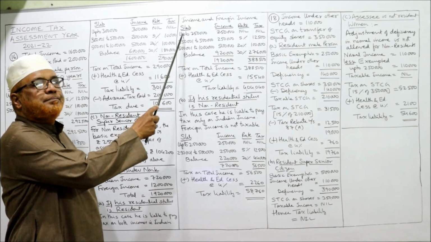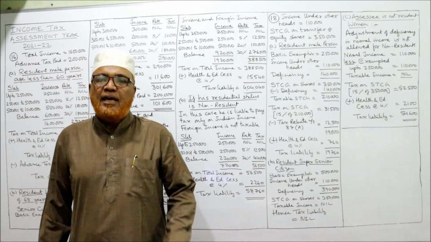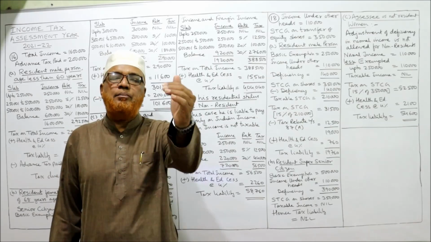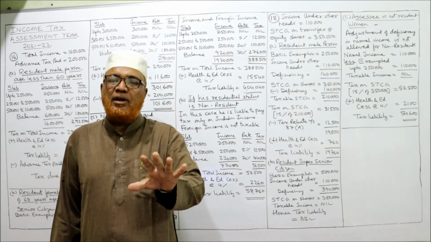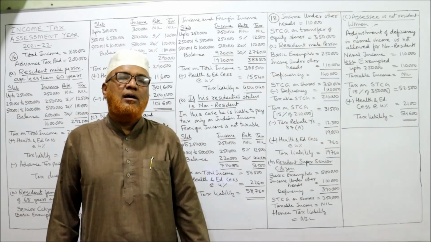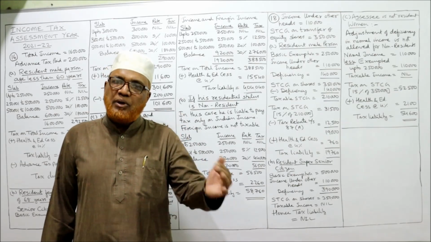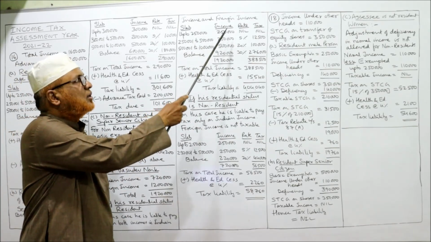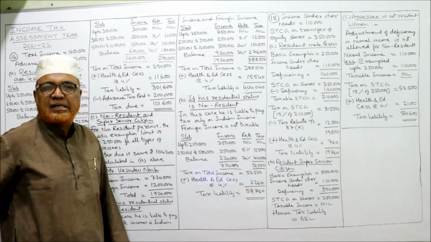Slab: age is not given, so we assume non-senior citizen below 60 years. Always remember, if age is not given, we assume the SSC is a non-senior citizen below 60 years of age. So first 2,50,000: up to 2,50,000 nil, no tax.